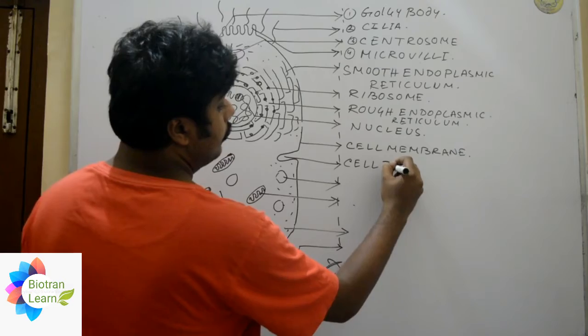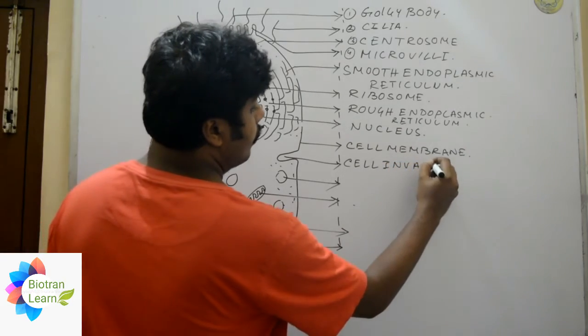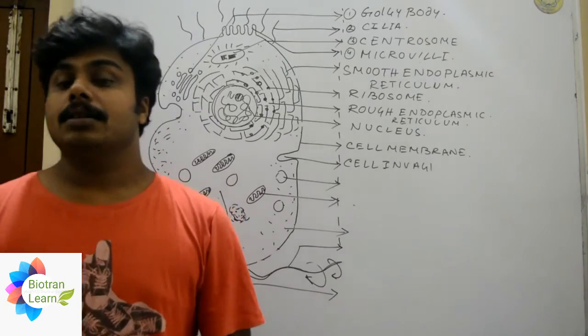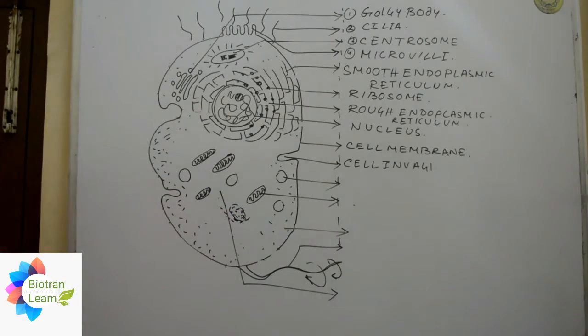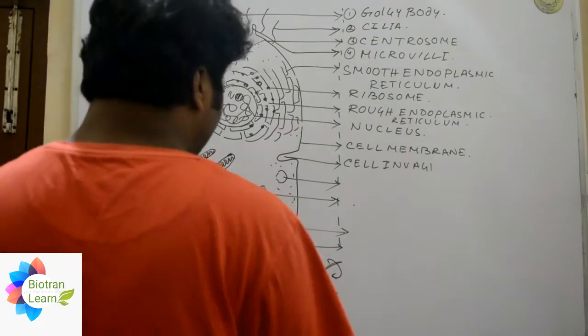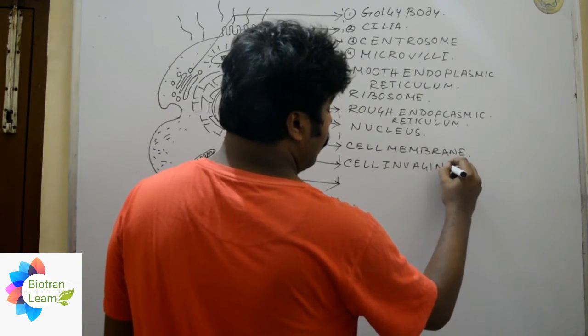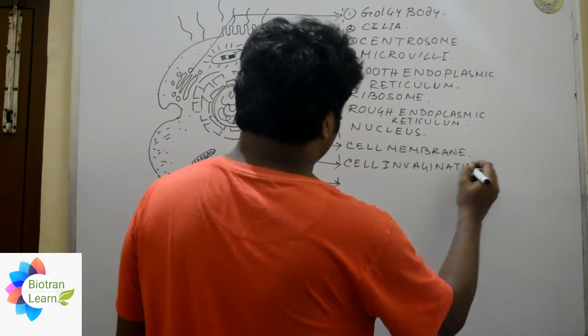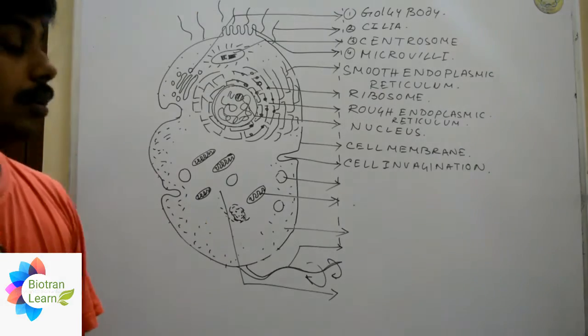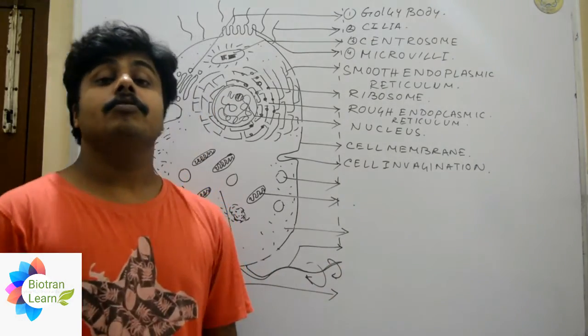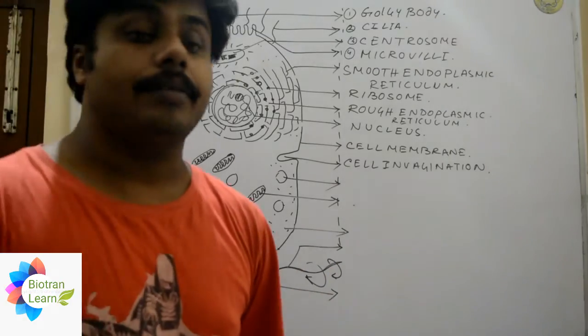Then we will come to cell invagination. Here we can find, in case of eukaryotic cells like yeast, the structure of cell invagination that will also be a part of the bud scar that we see after the bud is removed during the process of budding, right?